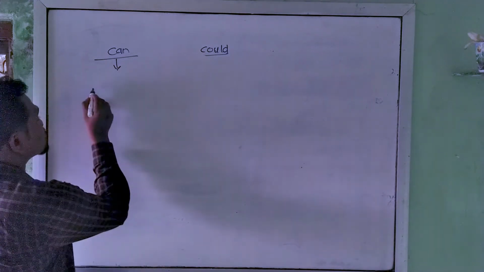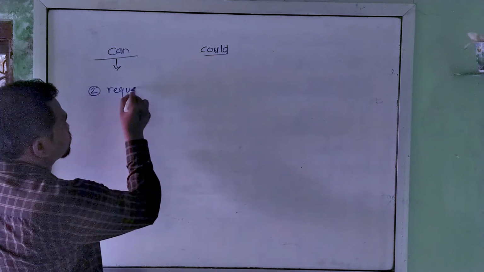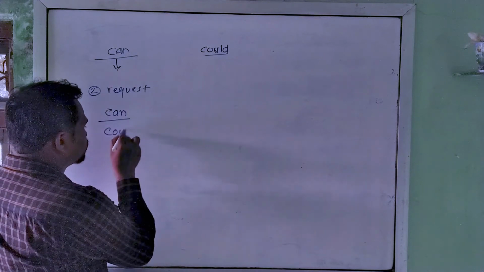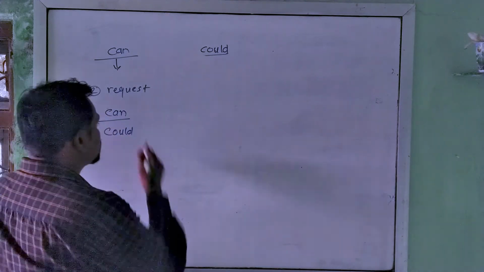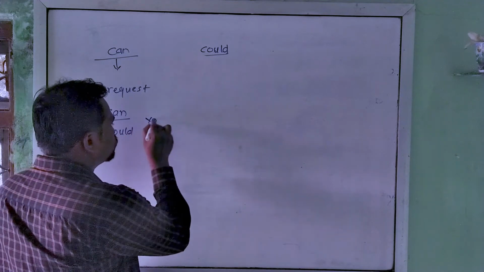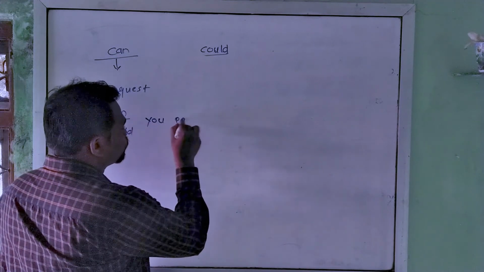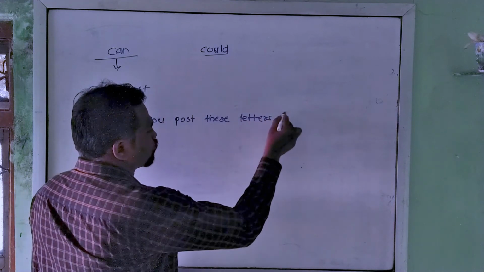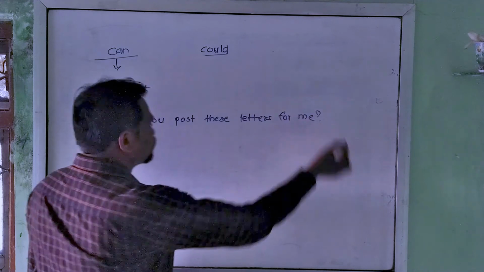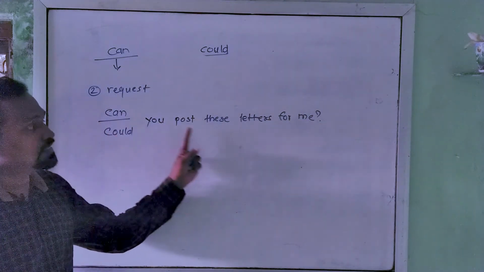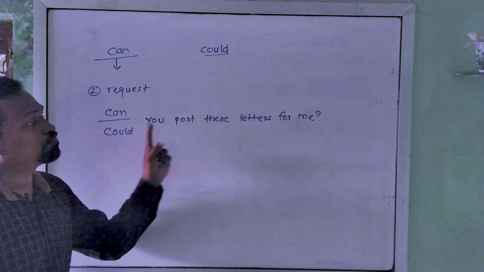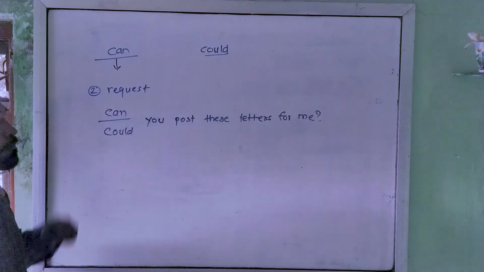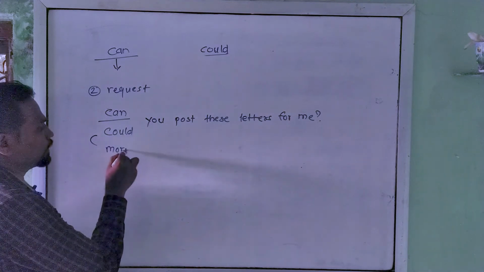Now let's talk about its another use, that is request. So with the use of can or could, you can make requests also. So can or could you post these letters for me? Okay, can you post these letters for me, and could you post these letters for me? But what is the basic difference between can and could? Could is more polite.